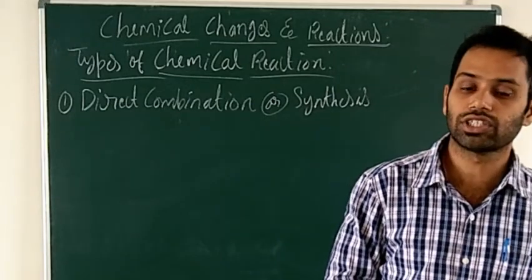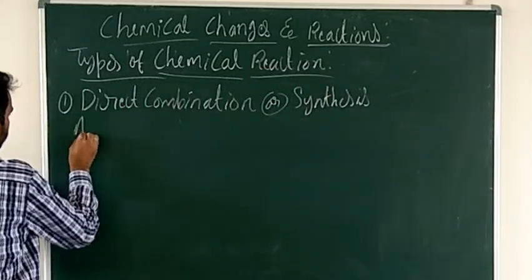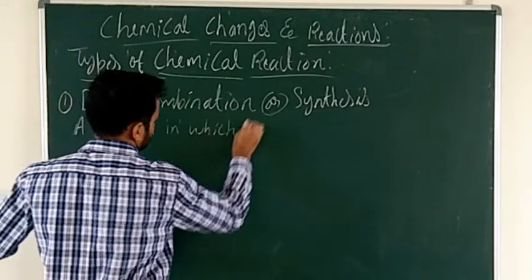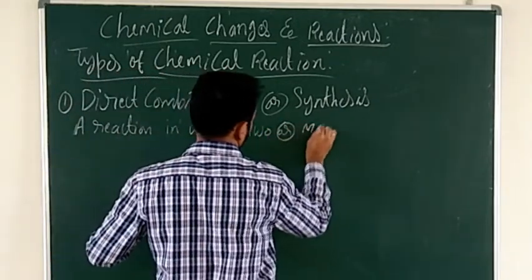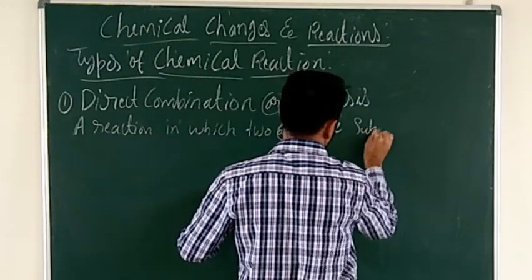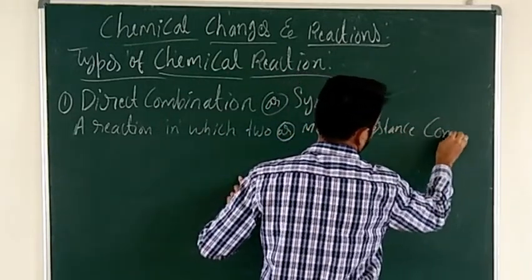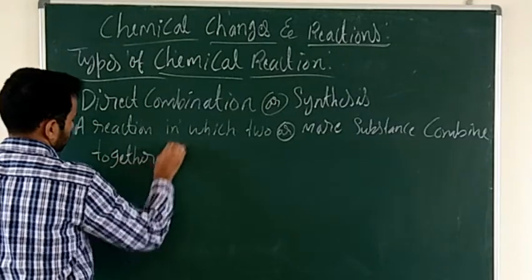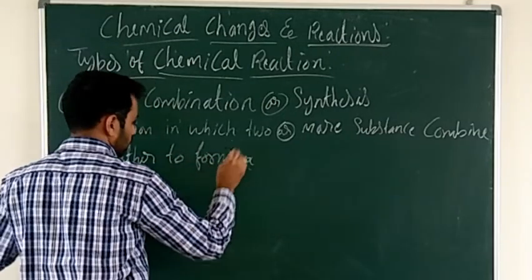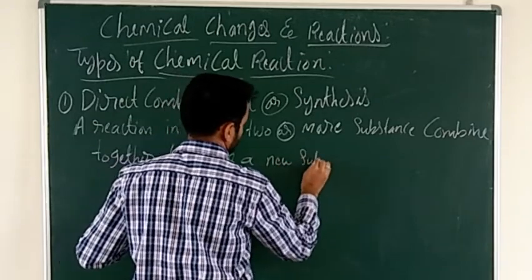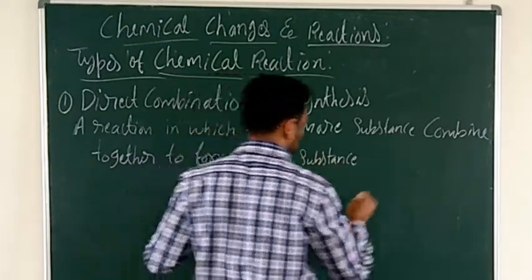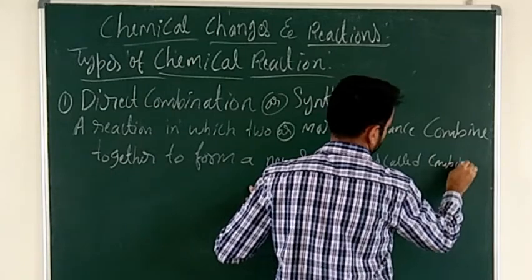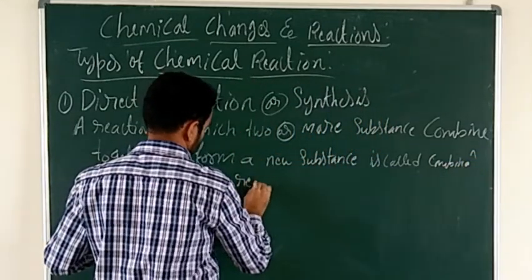Chemical reaction: a reaction in which two or more substances combine together to form a new substance is called a combination reaction.